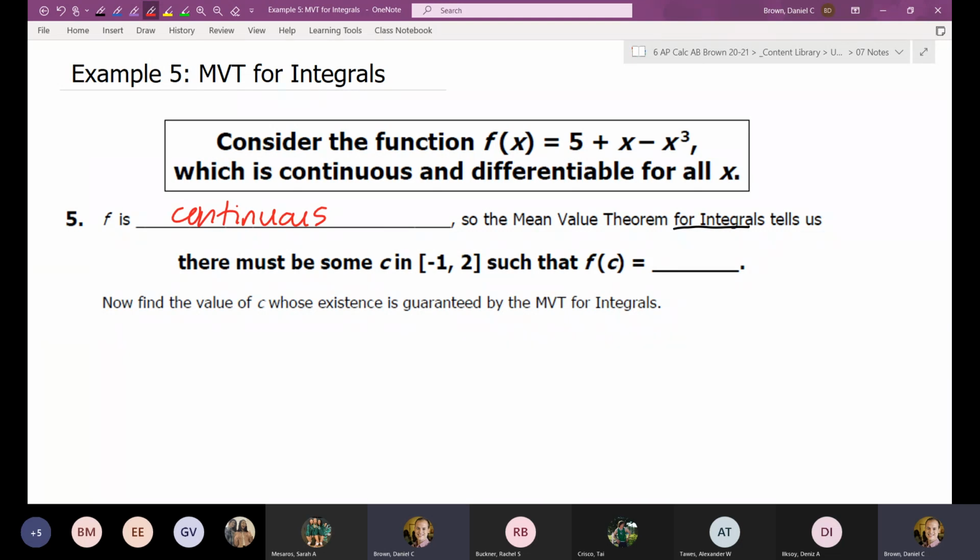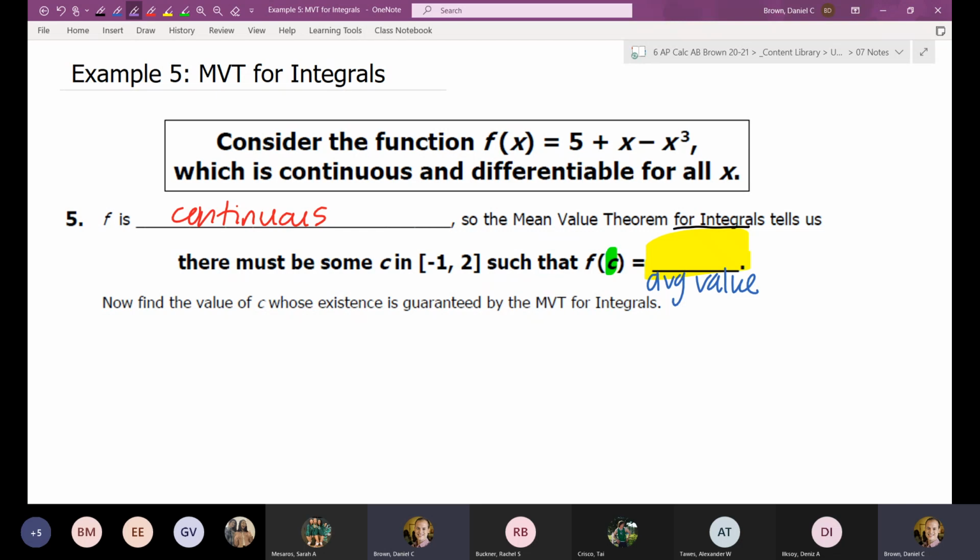And again, it could be a two-part question. Sometimes they ask you just to find the value that it is equal to. Sometimes they ask you to take it a step further and find the c value that gives you that. So for the mean value theorem for derivatives, you set the derivative equal to the average rate of change. The one for integrals, what are we setting it equal to? The average value. And that's the main equation format you want to remember.